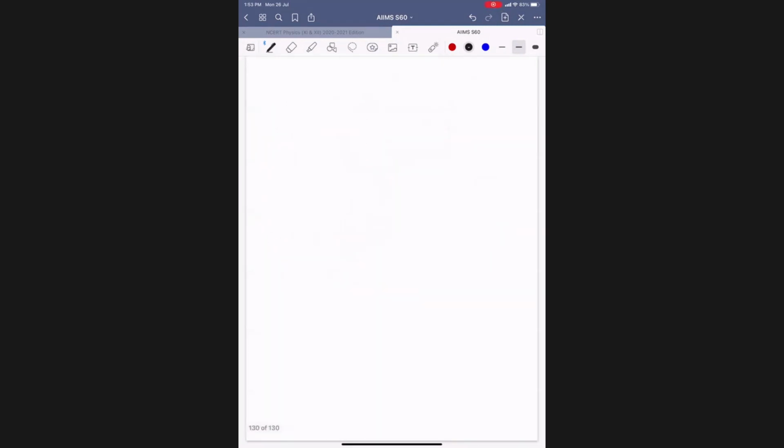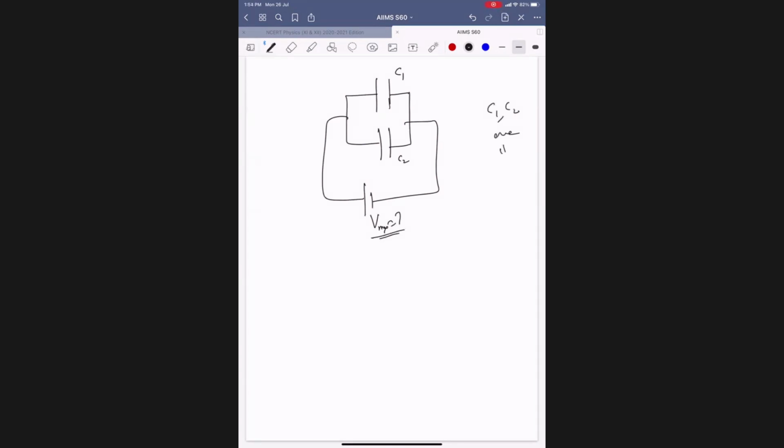Suppose these two, C1 and C2, are connected in parallel. What is the maximum voltage so that C1 and C2 are in safe condition?